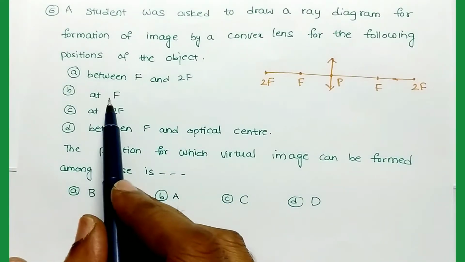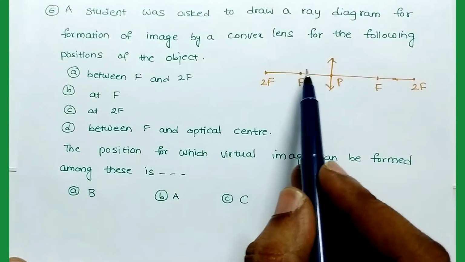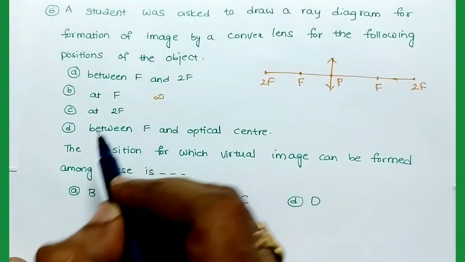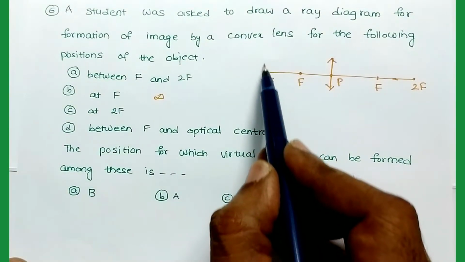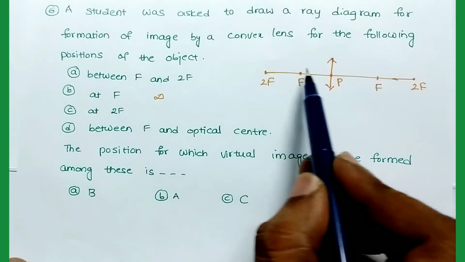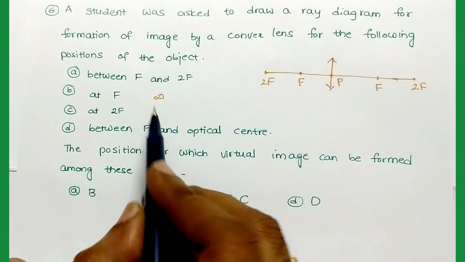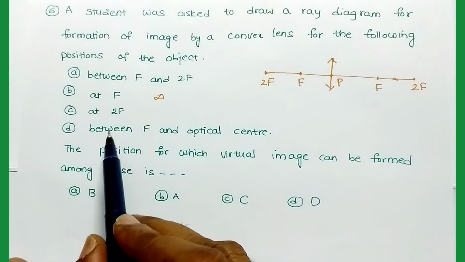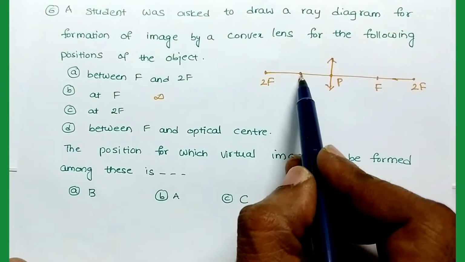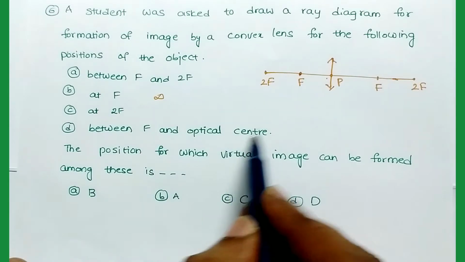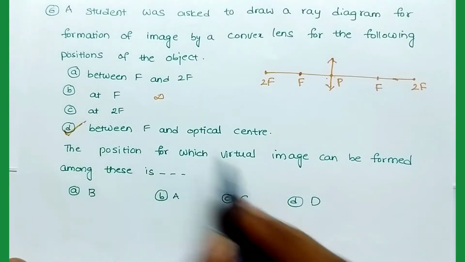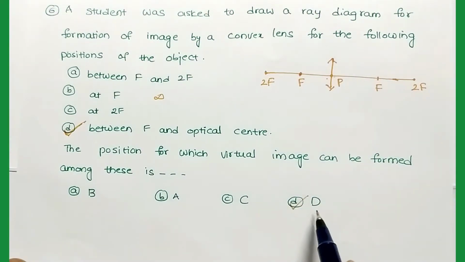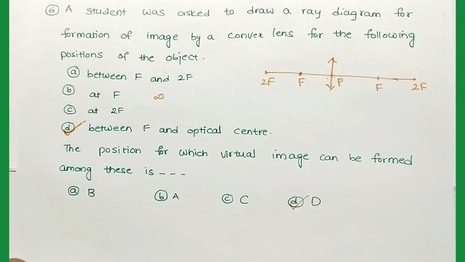And when the object is placed at F, then the image is formed at infinity. So this is not the virtual image. When the object is placed at 2F, then the image is formed at 2F on the other side. So this is not correct. When the object is placed between F and optic center, then a virtual image is formed in the convex lens. So this is the answer. So only option D is the case in which the virtual image is formed.